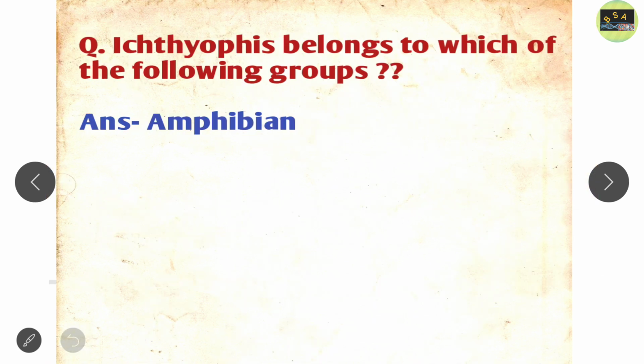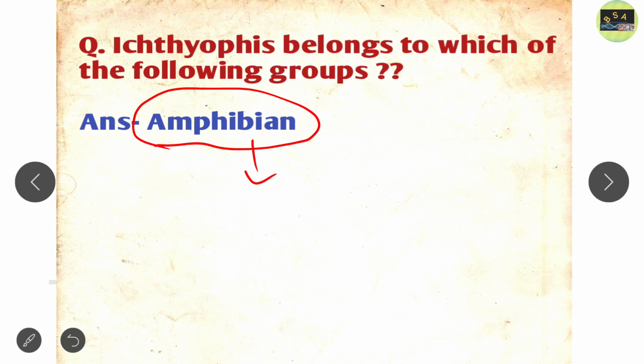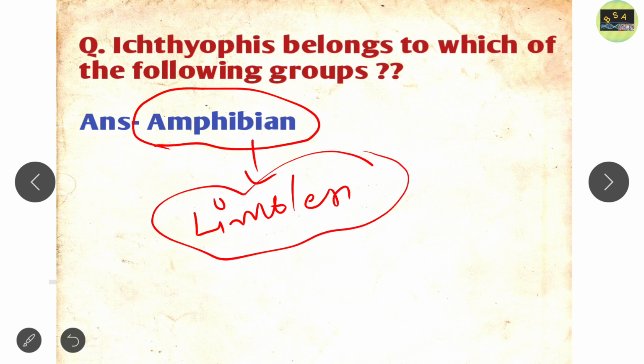And the last question of today's video is this: does Ichthyophis belong to each of the following groups? So the correct answer will be Amphibia. Ichthyophis belongs to the amphibians, and these are also known as limbless amphibia. Limbless amphibia. Okay, so the correct answer will be Amphibia. This question is asked basically in the zoology section for one more question.